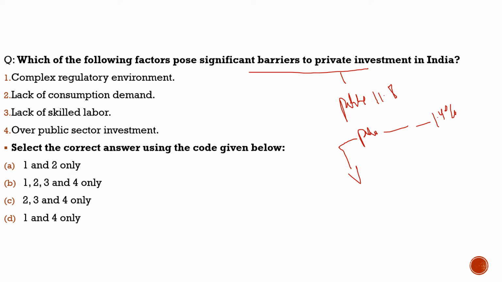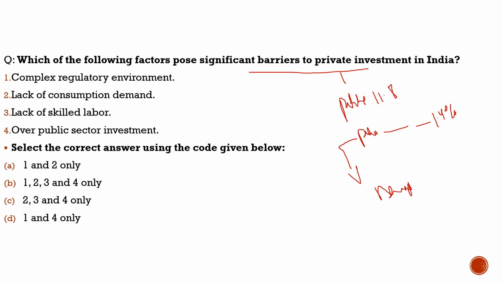Would it be agriculture based? Would it be industry based? Would it be service related? That would depend upon the demand of the market. So demand of the market is highly important with respect to private investment. The tariffs are highly important with respect to private investment. The regulations are highly important with respect to private investment.